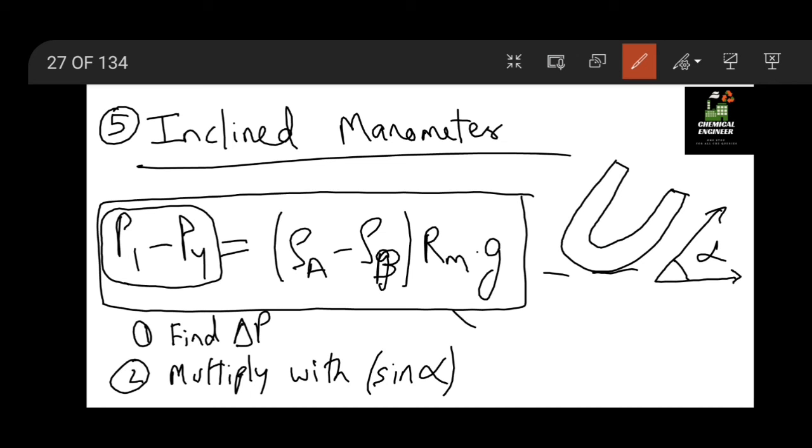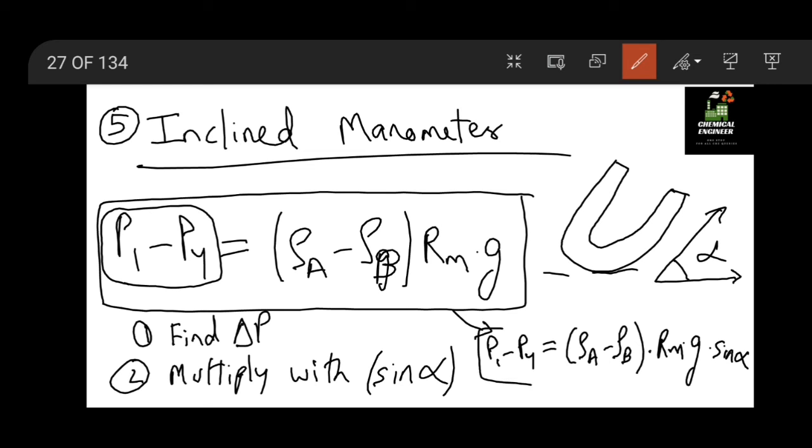So the equation which we get for the inclined manometer is P1 minus P4 equal to (rho A minus rho B) into Rm into G into sine of alpha. Okay, so this is the equation for the inclined manometer.